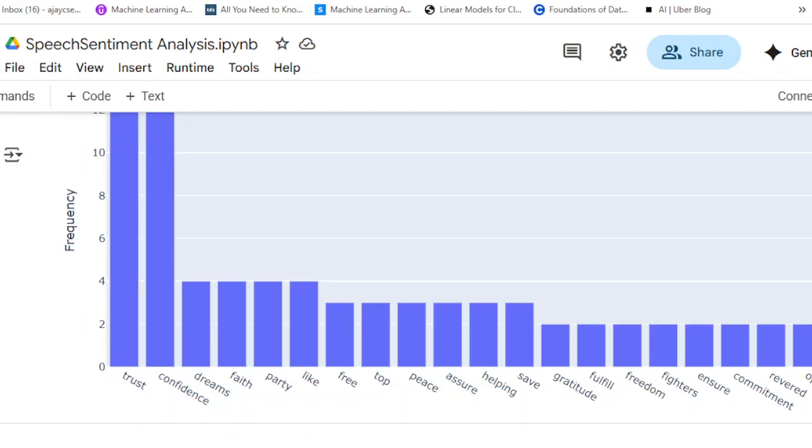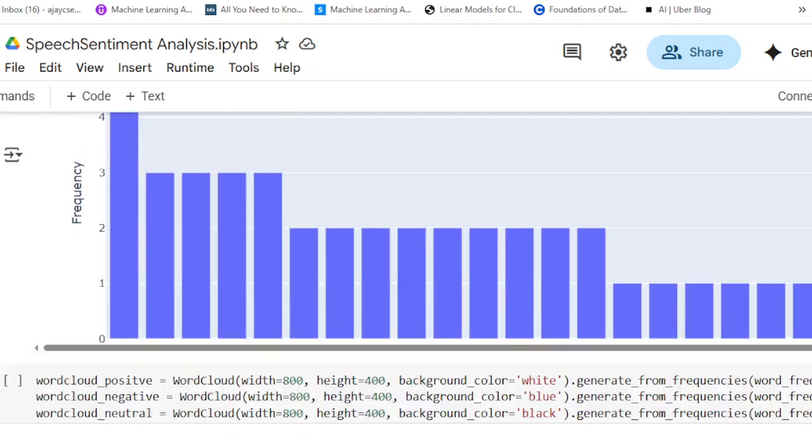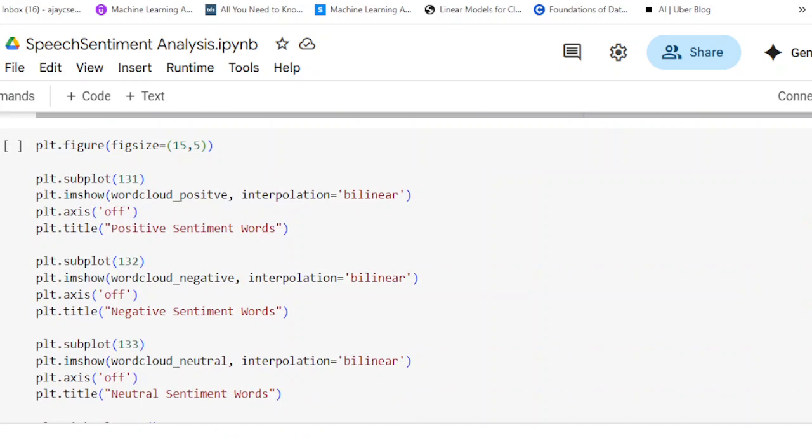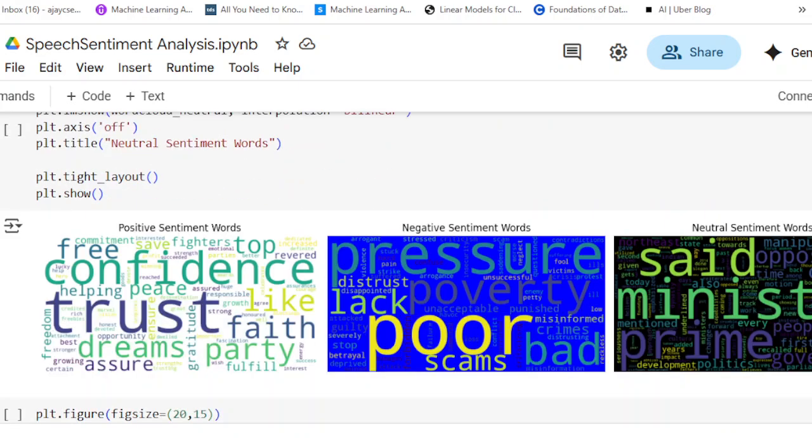The top 20 words that we just saw can be shown in a different chart format. We can also do a word cloud for the same. Trust and confidence were used extensively in the positive sentiment words. In the negative sentiment words, we had poor, poverty, lack, pressure. In the neutral sentiment words, minister, prime, said are commonly used.